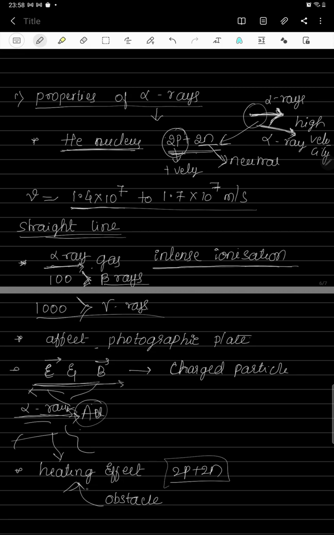Now if these alpha radiations hit any obstacle, since they are heavier, they produce a heating effect. So these are all the properties of alpha radiation. The next part is the properties of beta radiations.